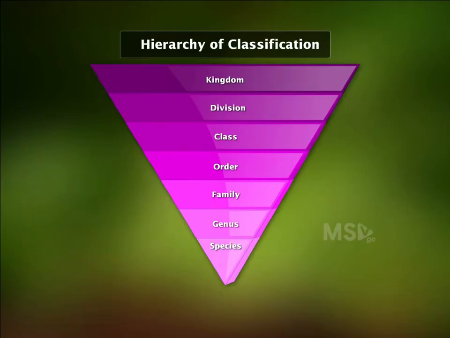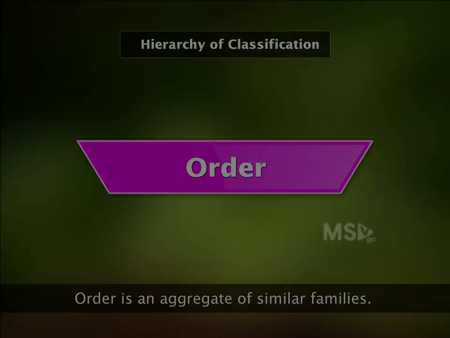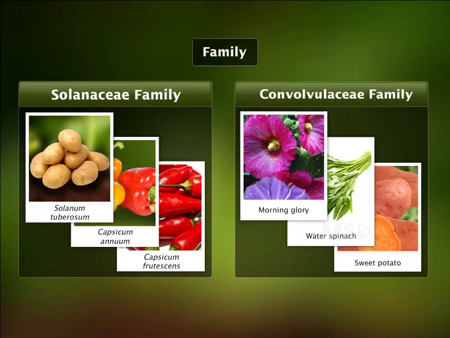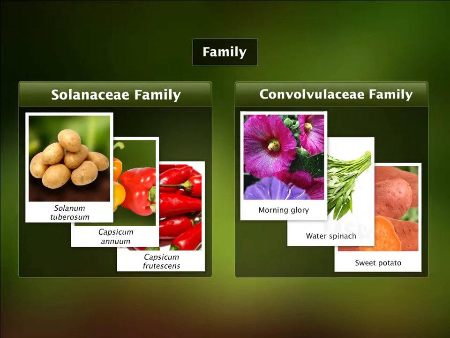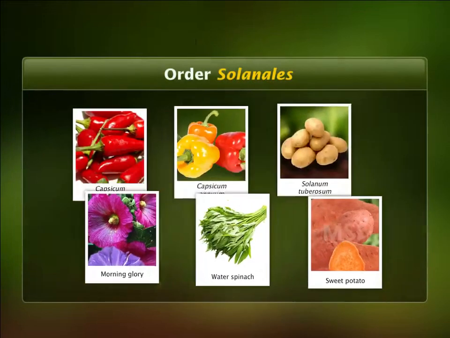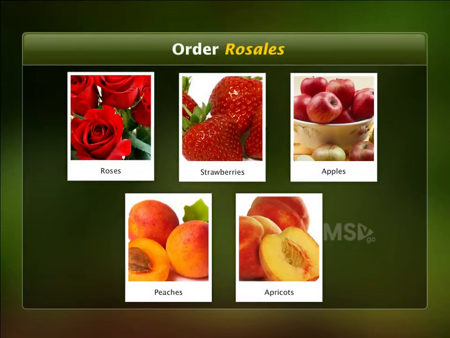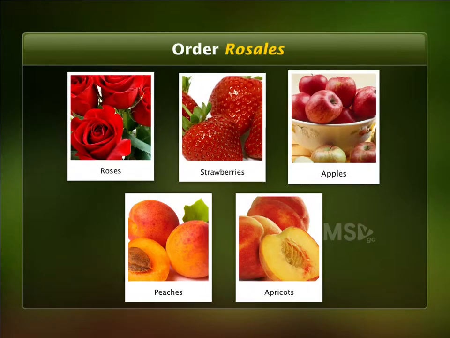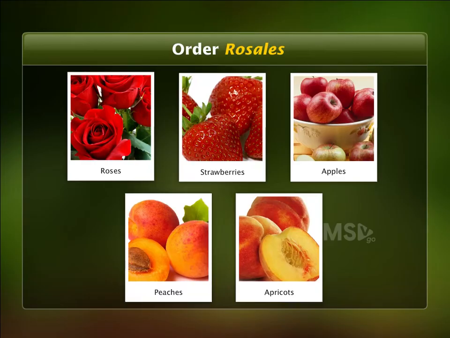The next taxonomic category, order, usually comprises groups of families thought to possess a degree of phylogenetic unity. We looked at 2 families, the Solanaceae family and the Convolvulaceae family. Both these families belong to the order Solanales. Another example is order Rosales, which includes species such as roses, strawberries, apples, peaches, and apricots that belong to different genera and families.